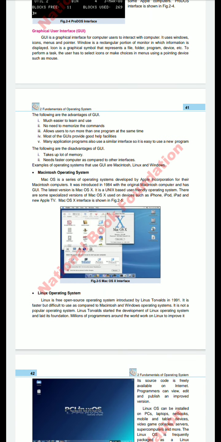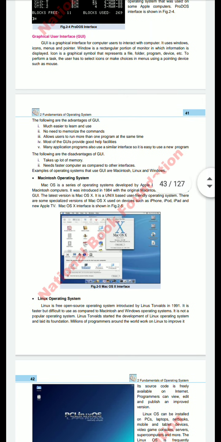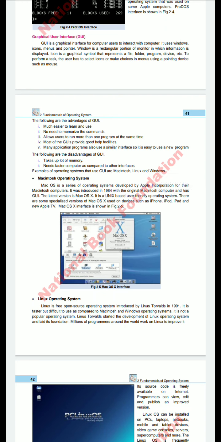There are a lot of advantages of GUI, graphical user interface. Number one, it is much easier to learn and use. No need to memorize, no need to recall, no need to remember. It allows users to run more than one program at the same time. That was the main advantage of the graphical user interface. Most GUIs provide good help facilities. Many application programs also use a similar interface, so it is easy to use a new program.